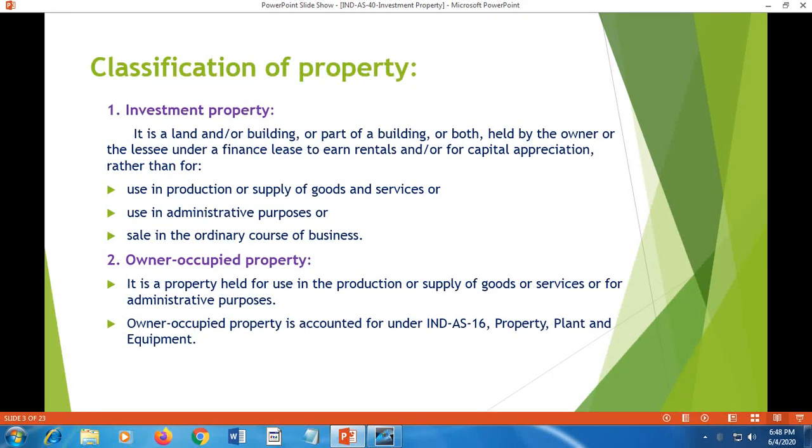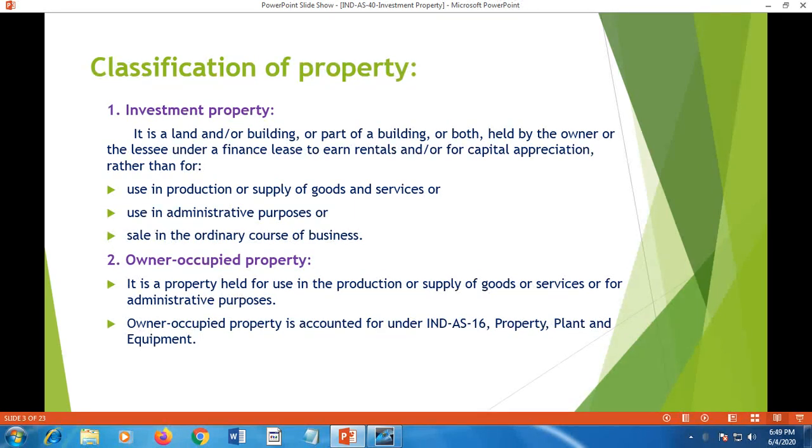Investment property is land and building or both, or part of a building, held by the owner or the lessee under a finance lease to earn rentals or for capital appreciation, rather than for use in production or supply of goods and services or for administrative purposes, that means for internal purposes by the company, or held for sale in the ordinary course of business.